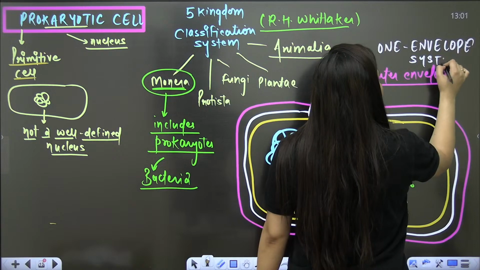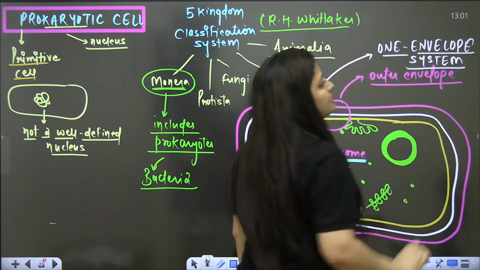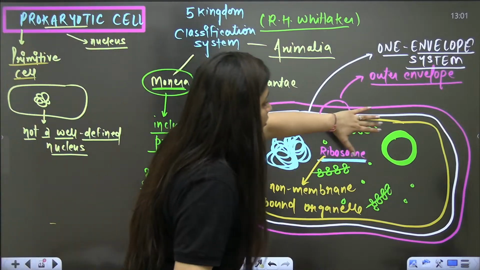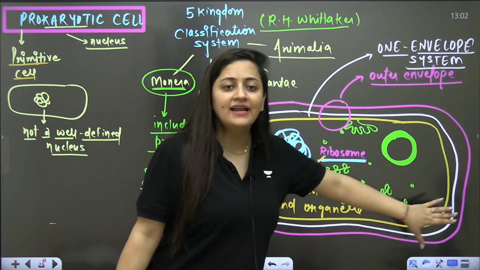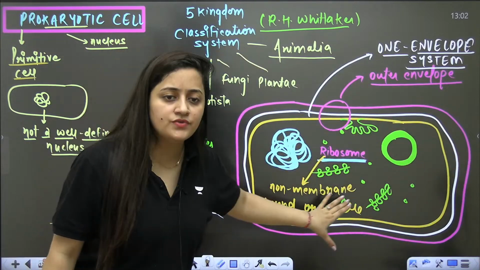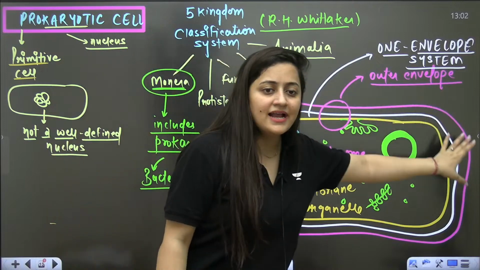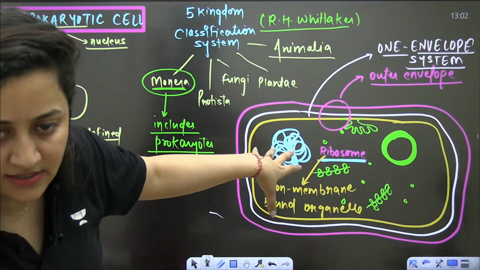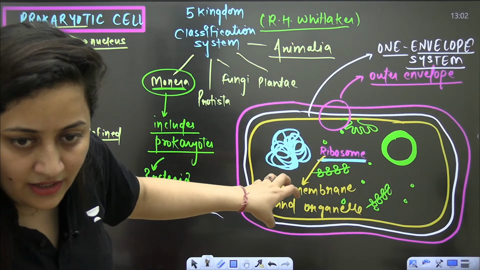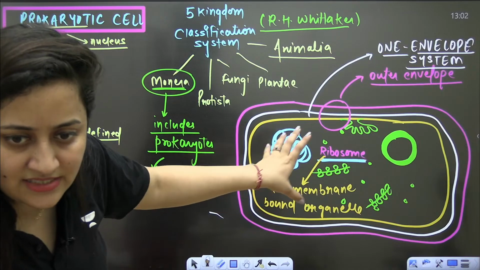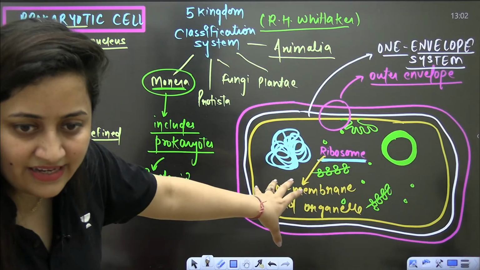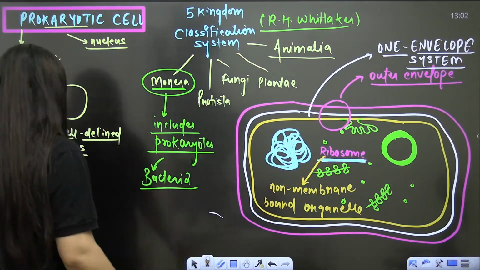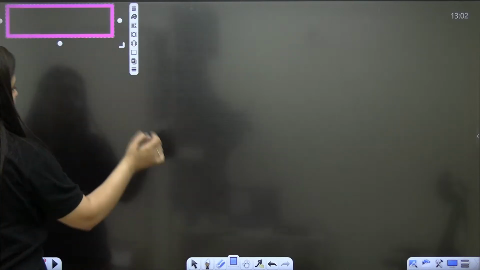Some students confuse it. According to them, prokaryotes have only one outer covering. No, it simply means that only the outer side has the covering. Inside, we are not going to see anything like that. Only the outer side has the covering. Within the prokaryotic cell, we are not going to see anything like this. Is that clear, Bhavna? Sheikh, Ajay, Shruti, is that clear? Yes. Okay, so it has one envelope system. Now, let's start the discussion of the outer envelope.